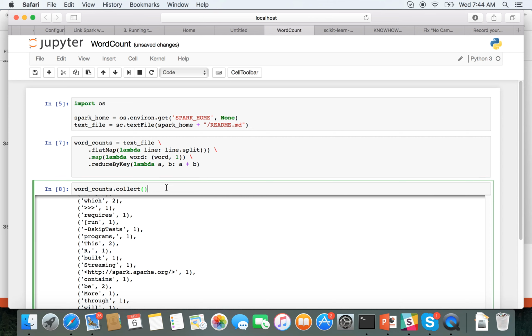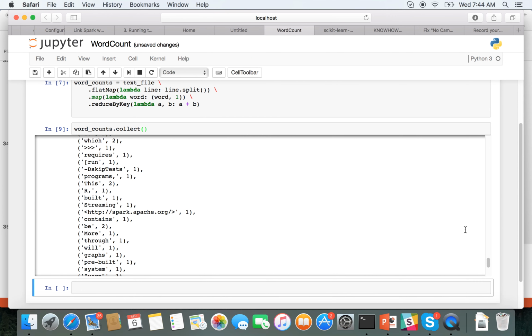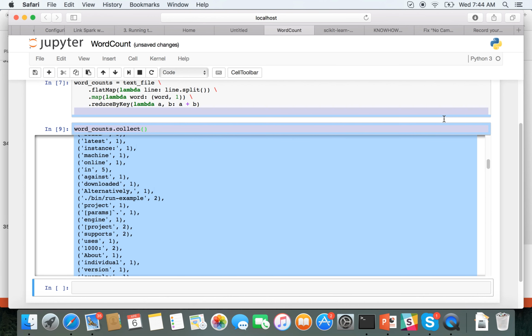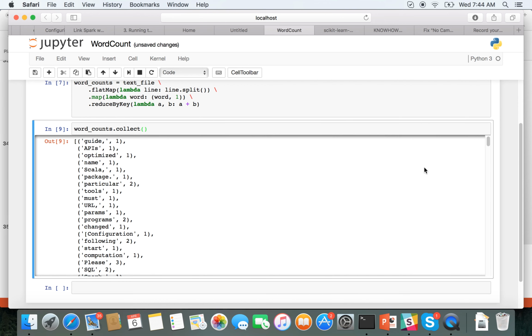And that action is going to run our operation, and then give us our results, which are here. So you see we're getting a bunch of tuples, and those tuples are going to give us the words that are in that file as well as the counts. In this case, there is no particular order because we didn't do any kind of sort. So you see here, for example, the word particular, as a matter of fact, has two counts in that. So this gives us kind of a hello world example.